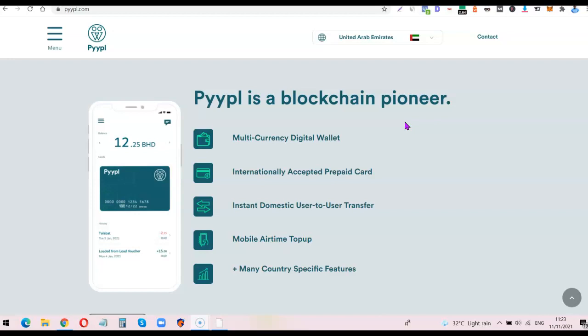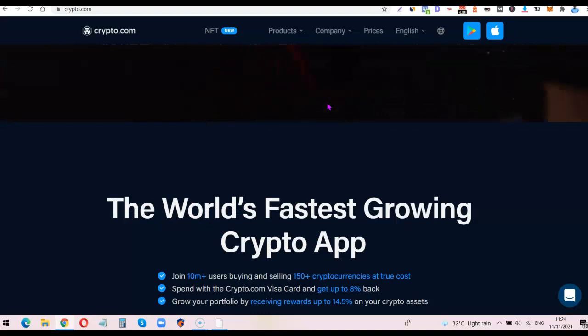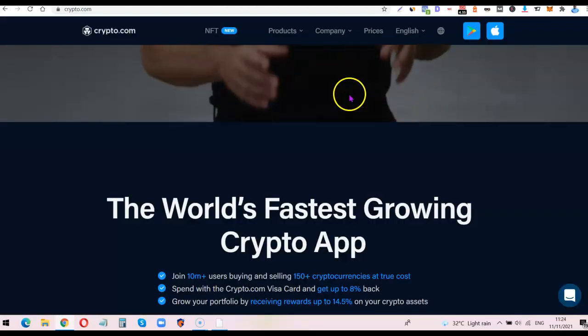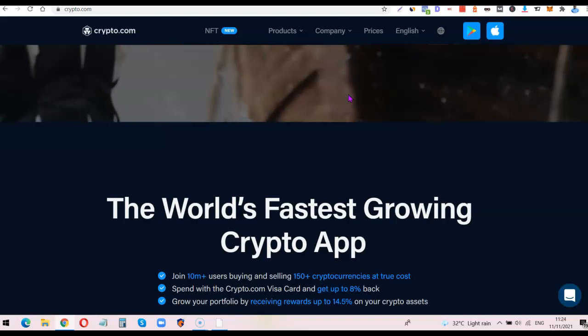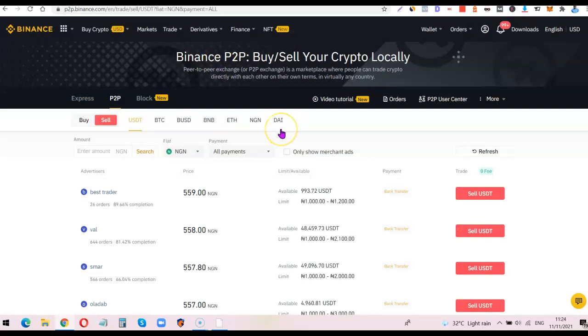Once you have the funds in the app, you want to go over to a platform like crypto.com. You want to create an account with them, verify your account, then use the PYPL virtual card to buy crypto on crypto.com. Once you've bought the crypto, you want to send it over to Binance. On getting to Binance, you can now move the funds to your P2P trading. From there, you can now sell the crypto at the dollar exchange rate.